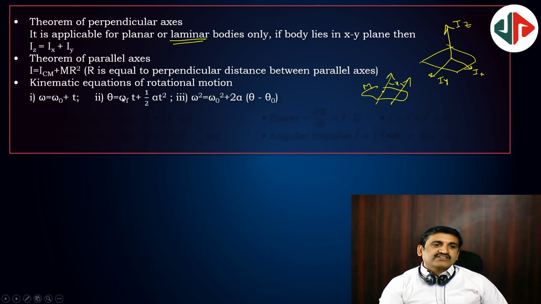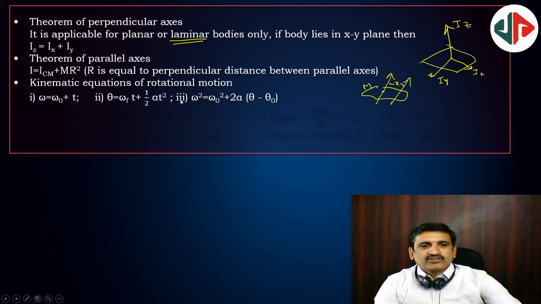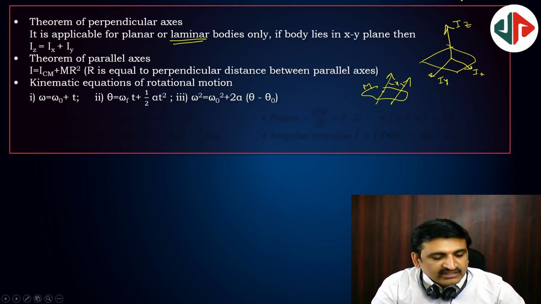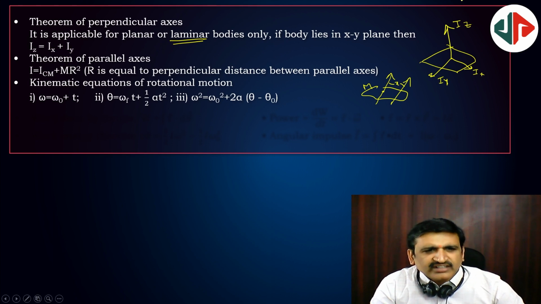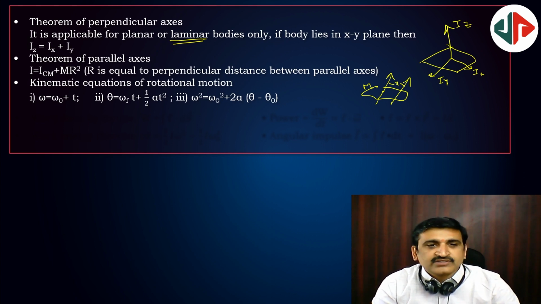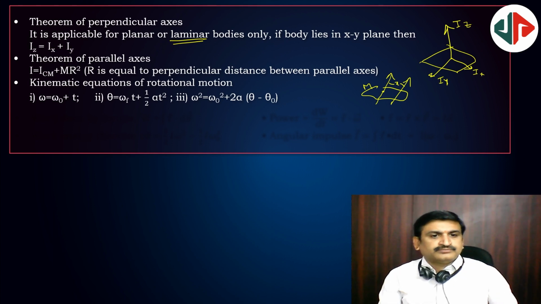The kinetic equations: omega equal to omega naught plus alpha t, theta equal to omega naught t plus half alpha t square, omega square equal to omega naught square plus 2 alpha theta. Nothing but v square minus u square equal to 2as. Okay, so like we will go.